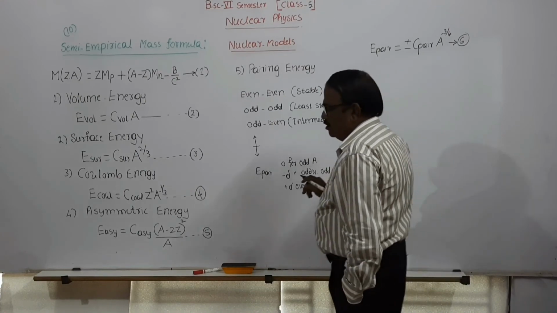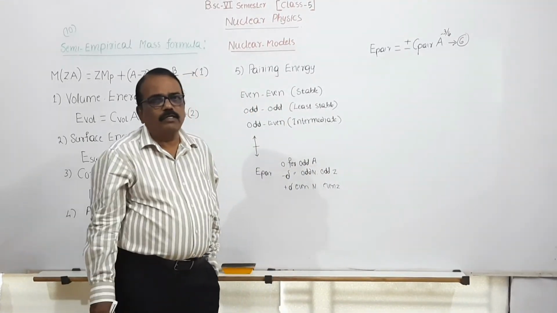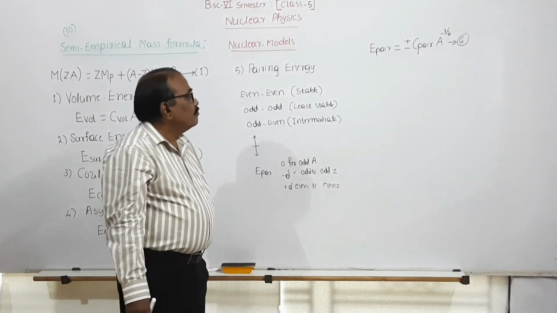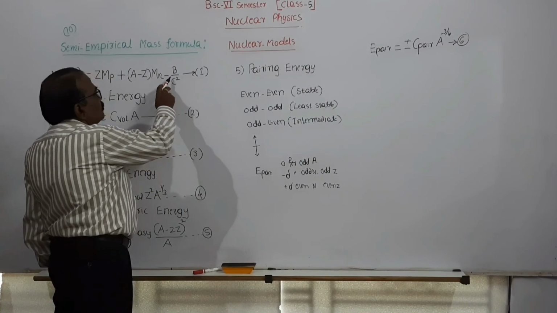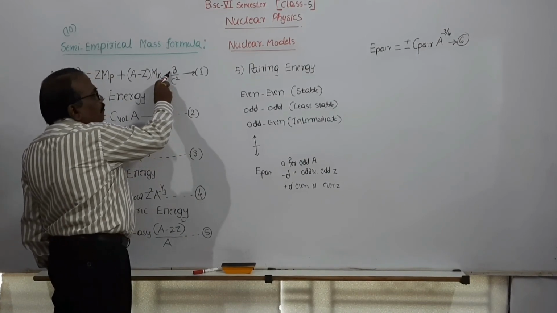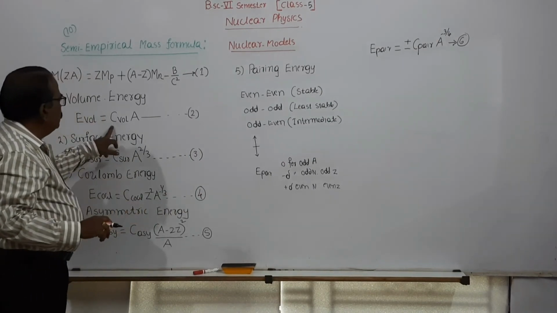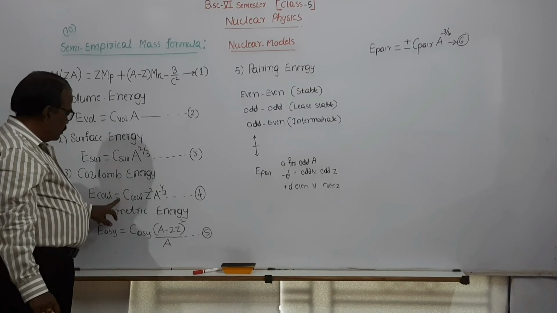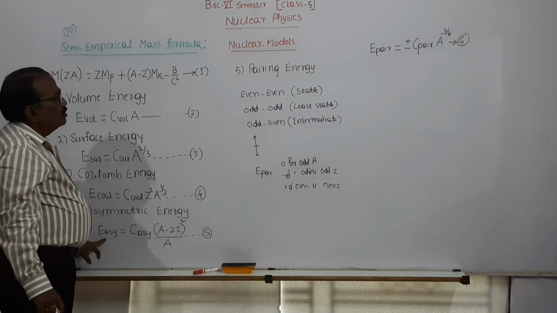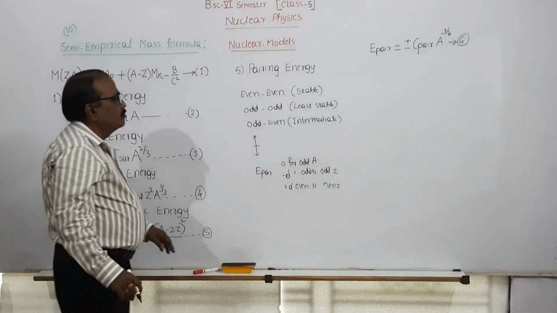Once again, C pair is a constant of proportionality. Then you substitute all the values of B in this equation, that means volume energy, surface energy, Coulomb energy, asymmetric energy and pairing energy.